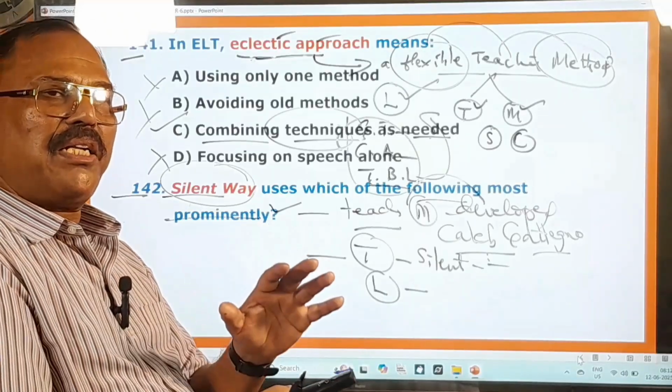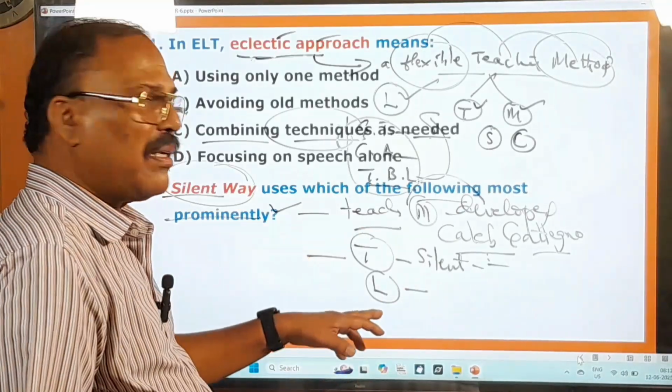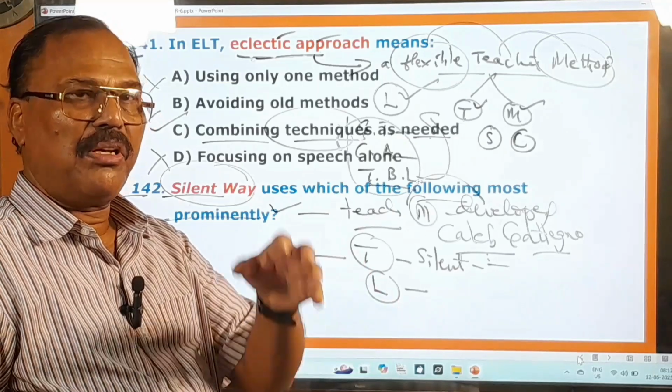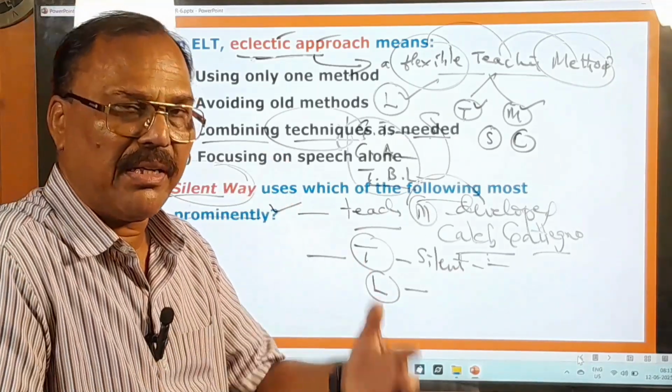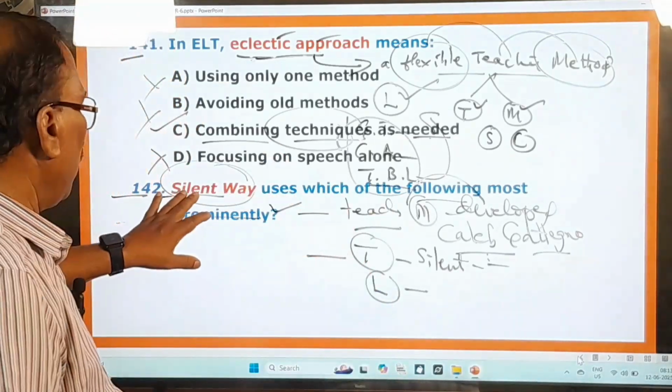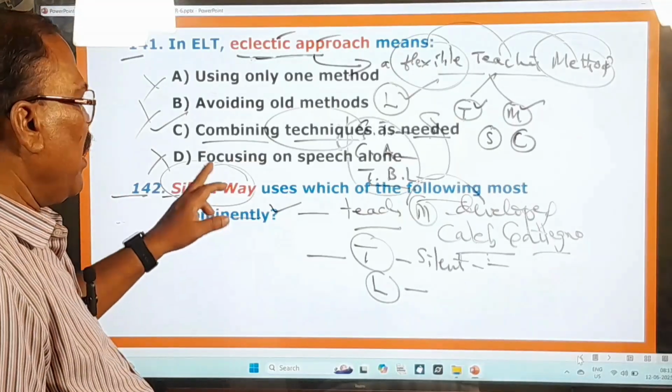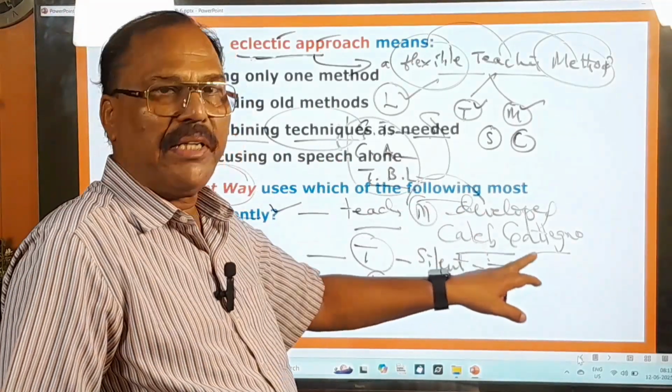The teacher will be silent most of the time, encouraging the learners to discover and produce language independently. So that is the beautiful method of teaching, that is silent way. It has been developed by Caleb Gattegno, right?